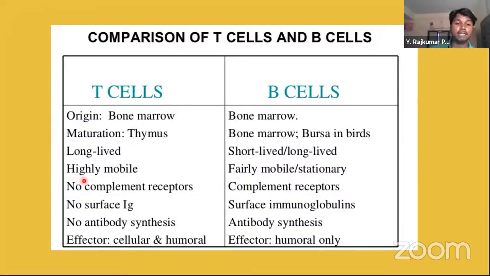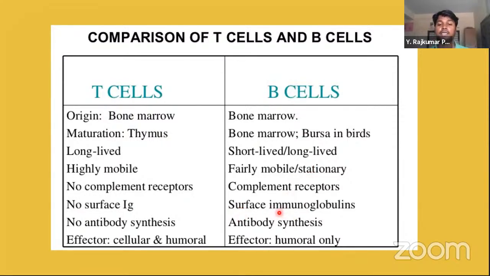T cells are highly mobile. That means they move from one place to another place. But B cells are fairly mobile. They are stationary mostly. No complement receptors are seen in the T lymphocytes, whereas complement receptors are seen in the B cells. There are no surface immunoglobulins in the T cells, but surface immunoglobulins are present in the B cells.